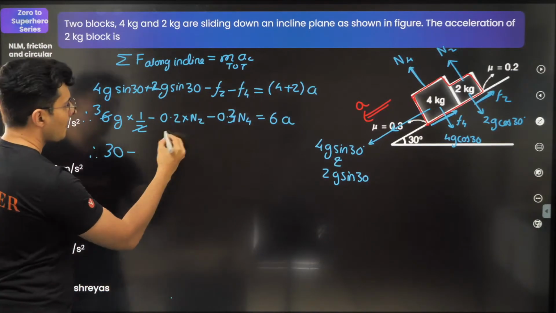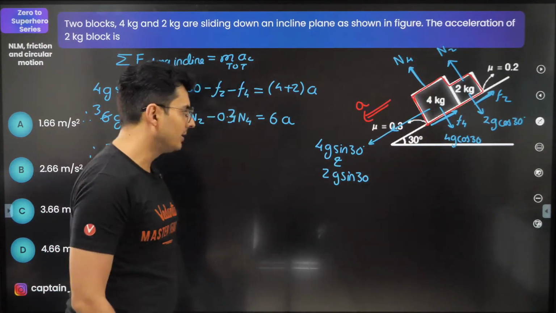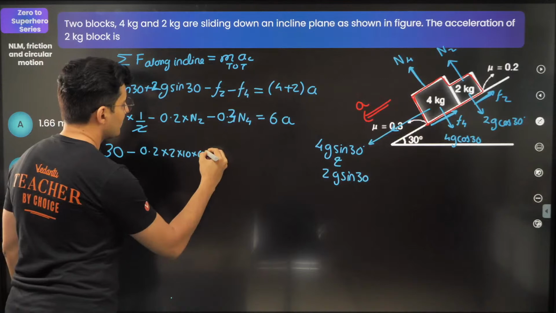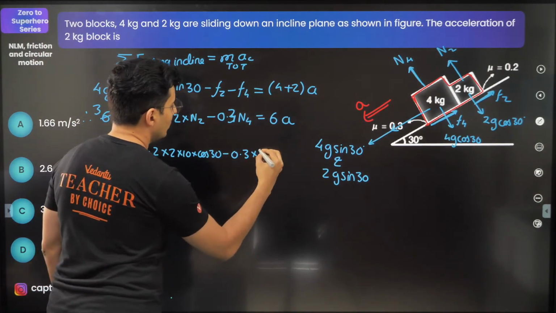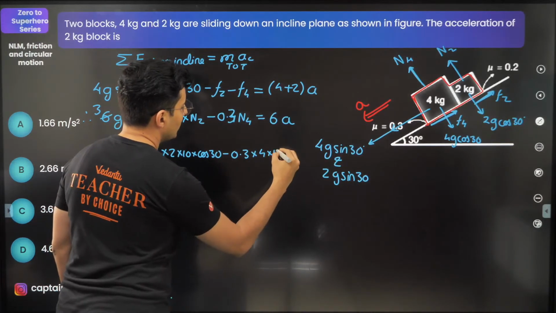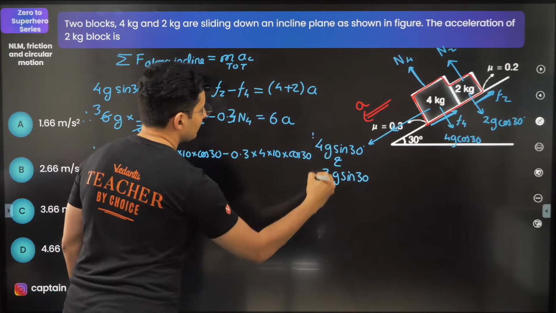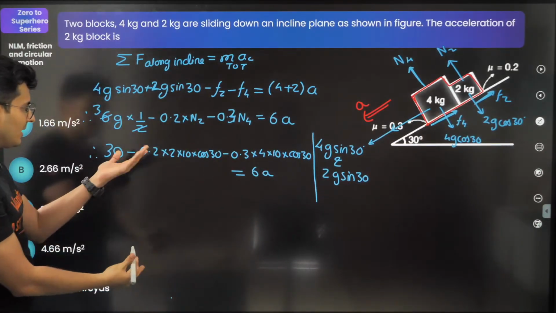And this will become 0.2 into normal. Normal on 2 will be 2g cos 30. So it will be 2 into 10 into cos 30, minus 0.3 into 4 into 10 into cos 30, is equal to 6a. Now just solve this and you will get the answer, guys.